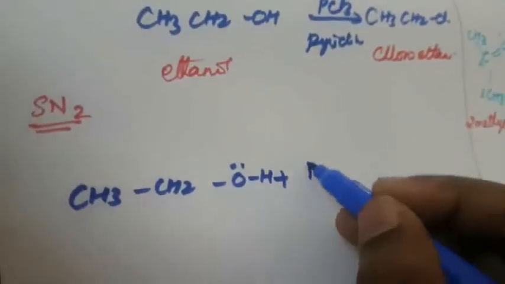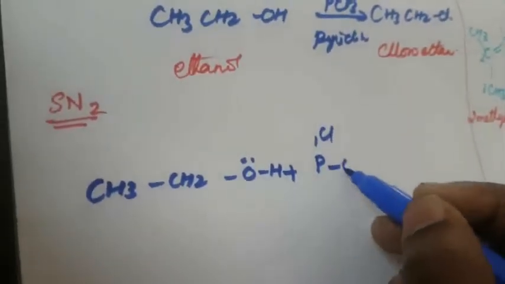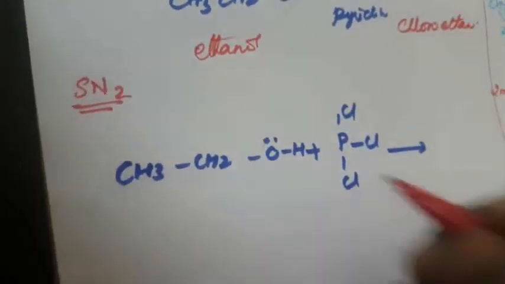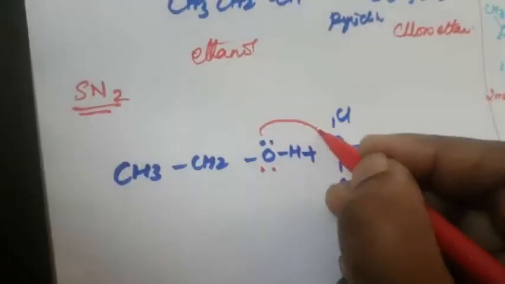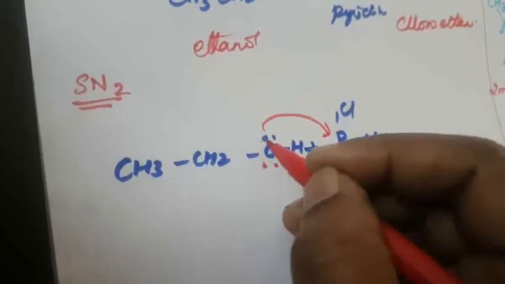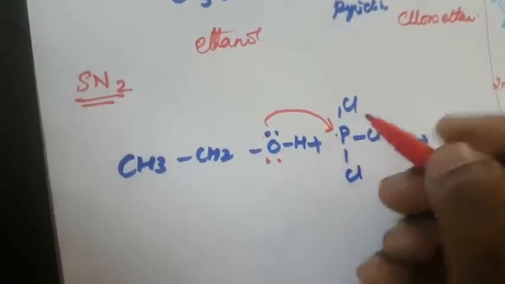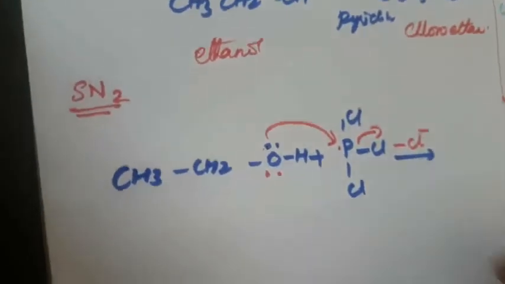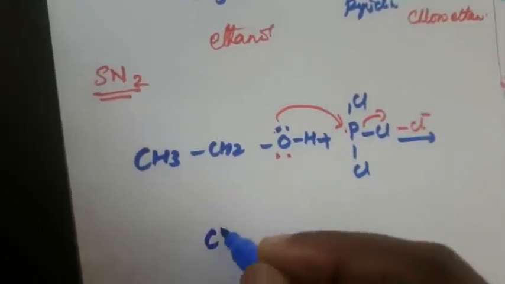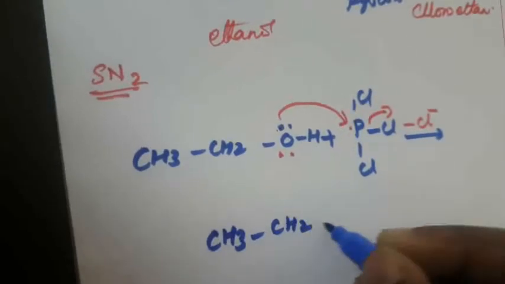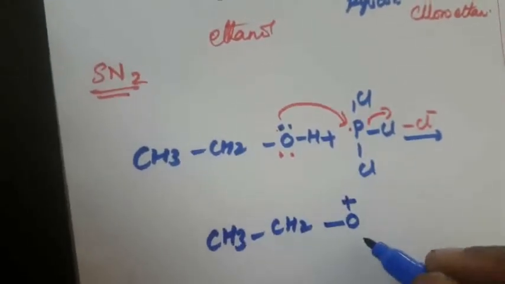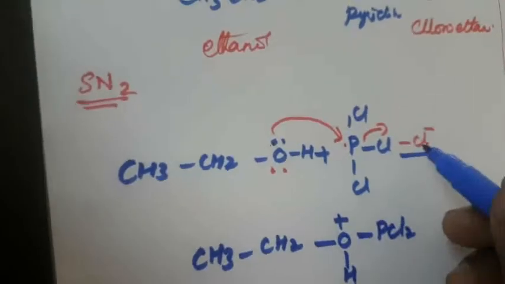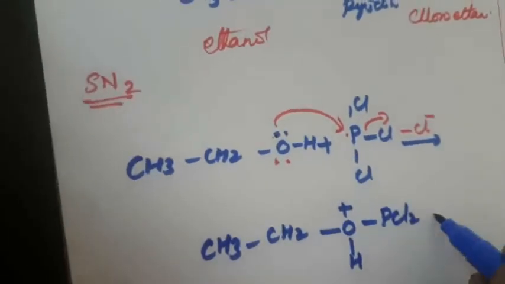So what is the PCl3? Here Cl, here Cl, here Cl. So here what is the elimination reaction? First one is this double bond. So the lone pair is attached to the positive charge. This will be liberated, that is minus Cl minus ion. So what is the compound? How to write this compound? CH3CH2, this become positive charge and the H will be coming here. Then again PCl2, only one Cl will be liberated, again in the presence of pyridine.